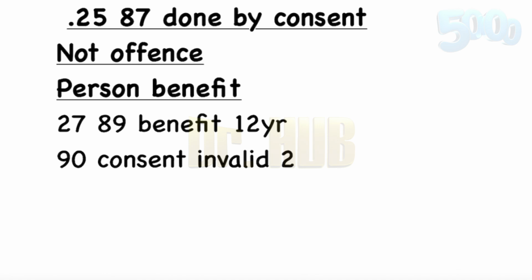Next we move on to BNS 29. What is BNS 29? BNS 29 says the exceptions in sections 25, 26 and 27 do not extend to acts that are offenses independently of any harm which they might cause, be intended to cause, or be known to be likely to cause to a person giving the consent or on whose behalf the consent is given. So it is nothing but the exceptions to 25, 26 and 27.